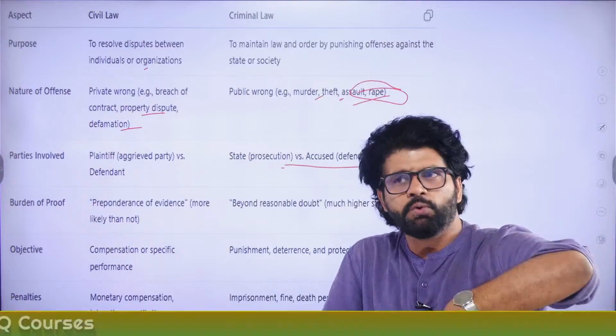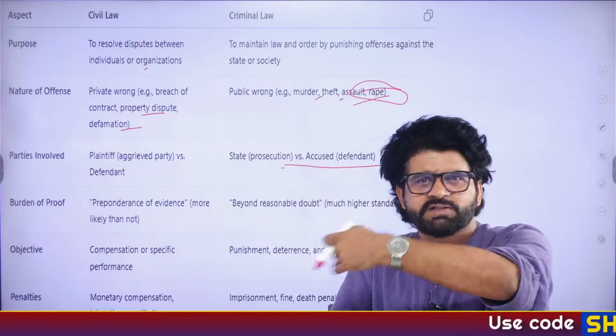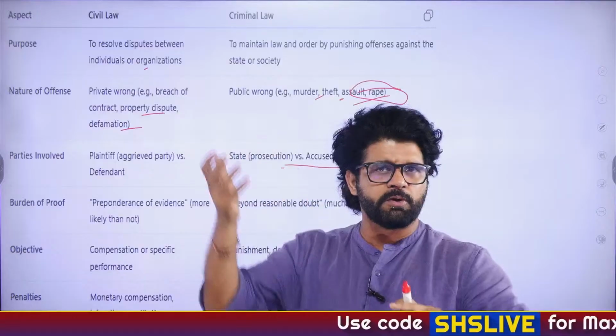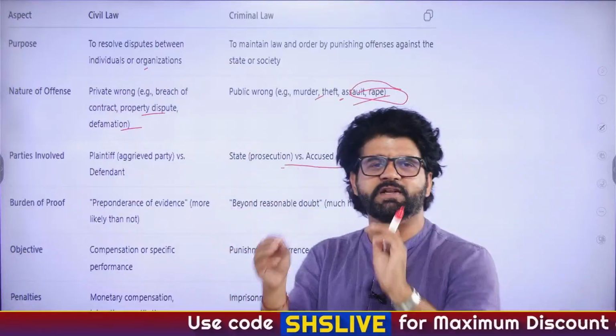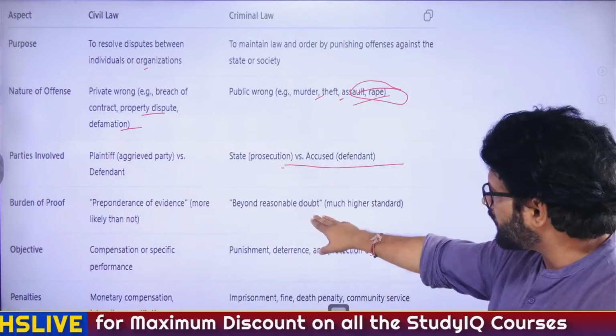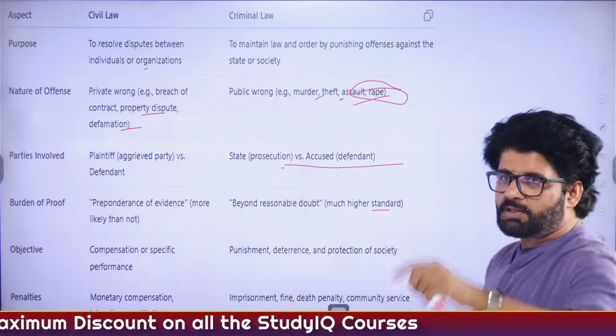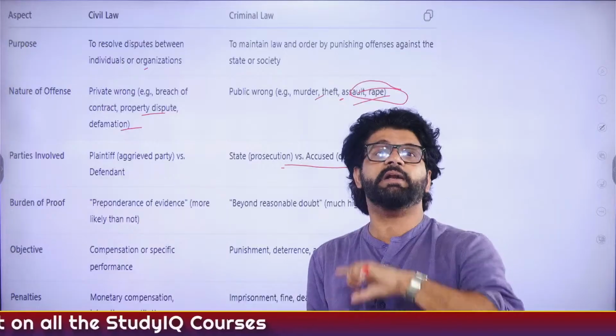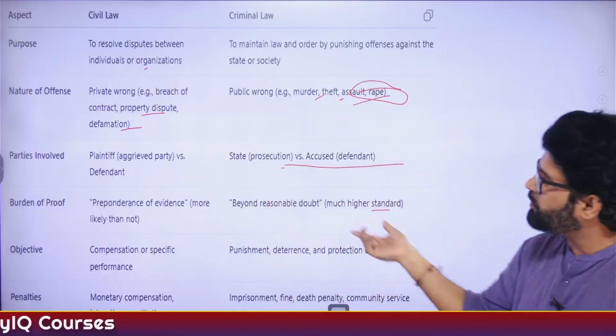Again, see, preponderance of evidence, more likely than not. Husband and wife are fighting how money should be distributed, then they decide how much husband is earning. More likely he'll be able to pay his wife, so preponderance of evidence, he has to pay this much amount of money, although that has become a different contentious matter. Here, beyond reasonable doubt, I am saying he killed my brother, but it has to be proved. So this is beyond reasonable doubt.